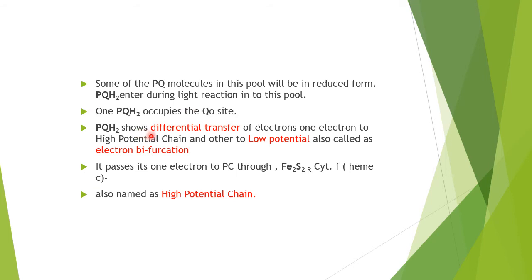Plastohydroquinone shows differential transfer of electrons, one electron to the high potential chain and the other to the low potential chain, also called electron bifurcation. We will see the detail in the next slide. It passes its one electron to PC through the iron sulfur protein or cytochrome f heme c, and that is named the high potential chain.